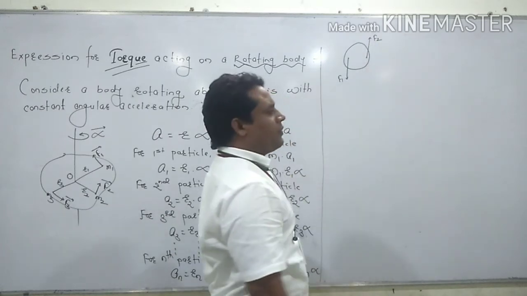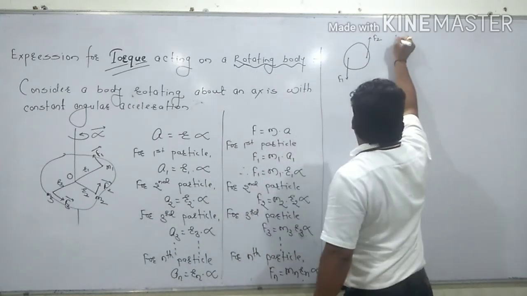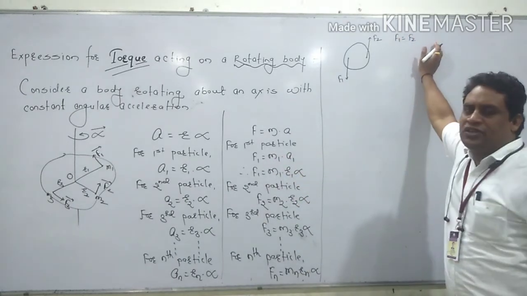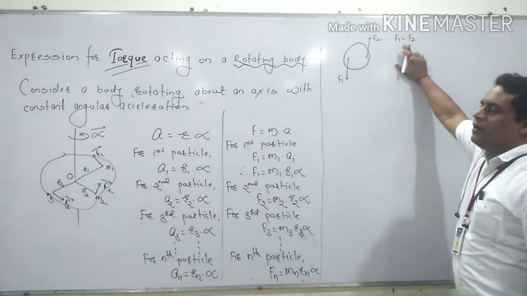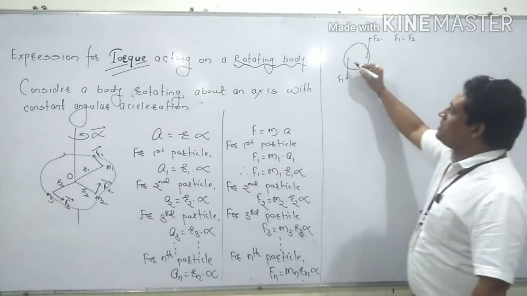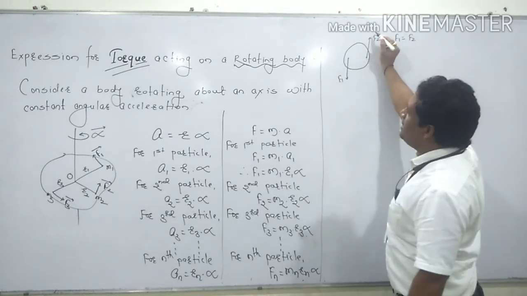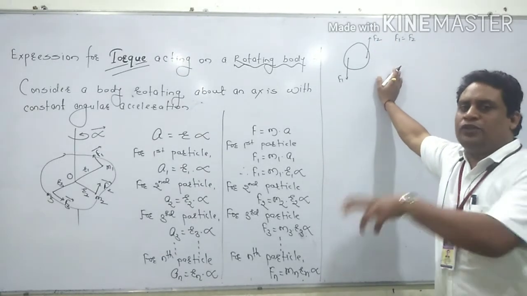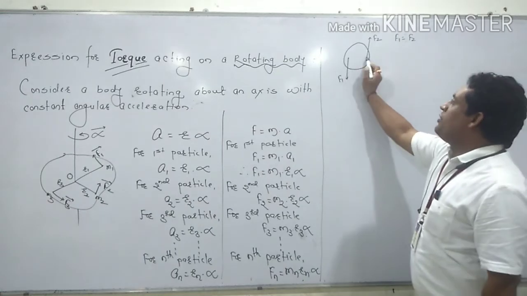Now in this case F1 is equal to F2 because according to the definition of torque, two equal and opposite मतलब जैसे यहाँ पर ये डाउनवर्ड डायरेक्शन में लग रहा है या अपवर्ड डायरेक्शन में लग रहा है, that means we can say that these are equal and opposite forces acting at two different points.